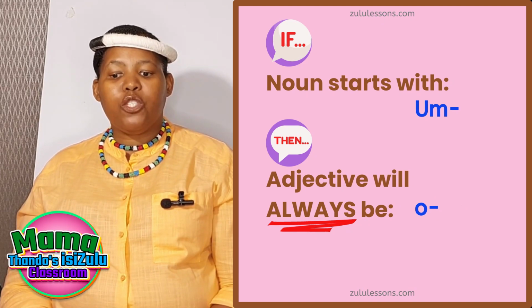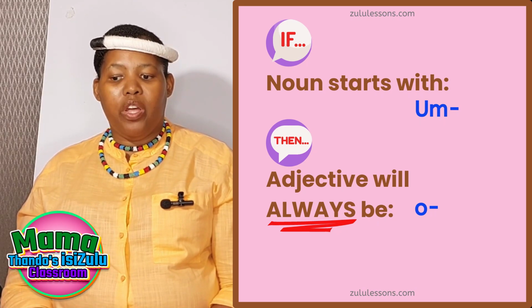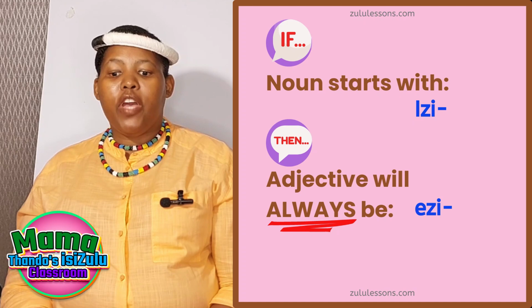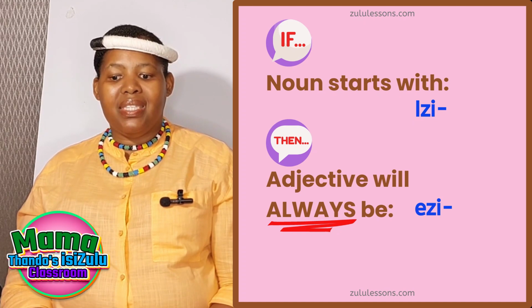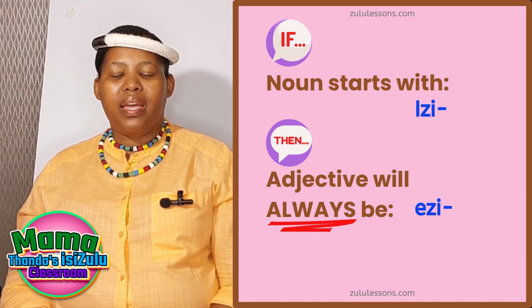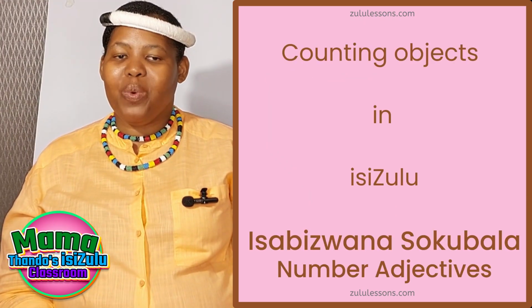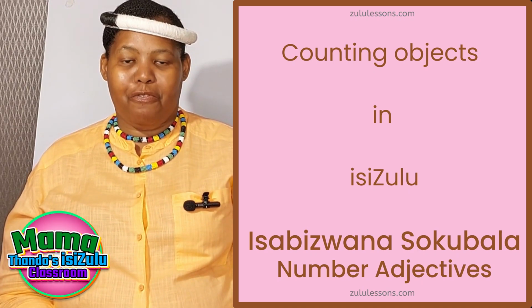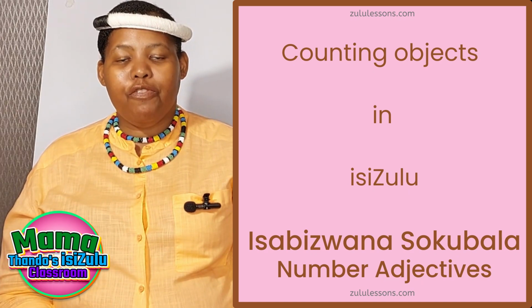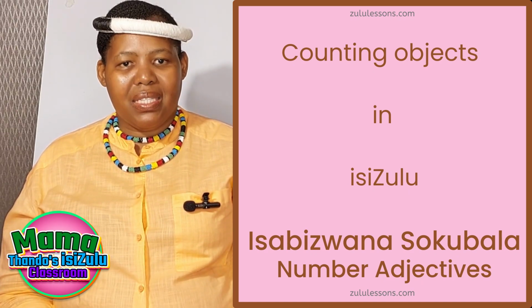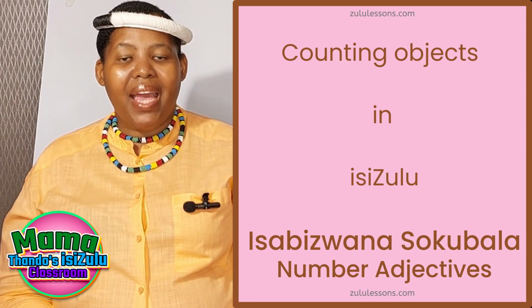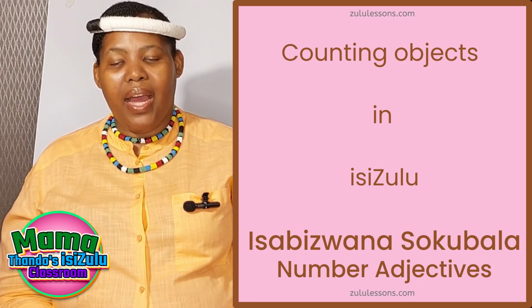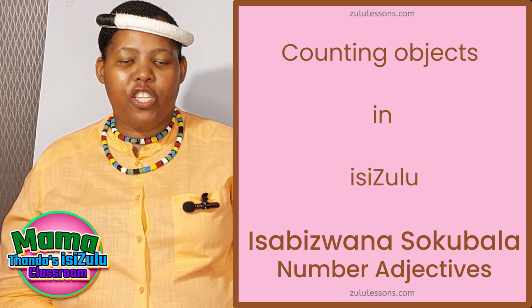If a word starts with u, then its adjective will always start with o. If a word starts with izi, then the adjective will always start with ezi. Let us get on with our lesson, counting objects using the number 5. I will first give you the noun, tell you what it is in English, and then give you the phrase with the noun and the number adjective.